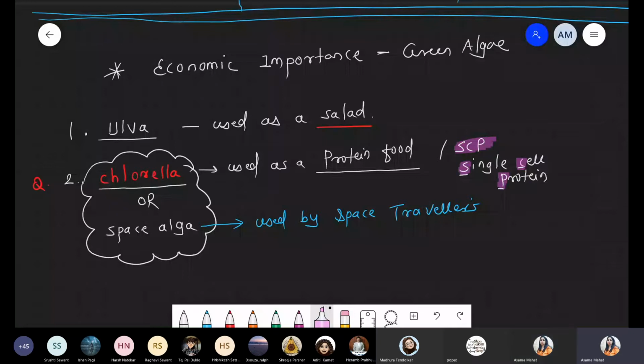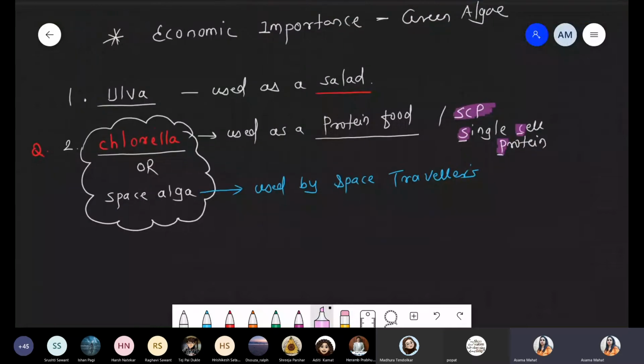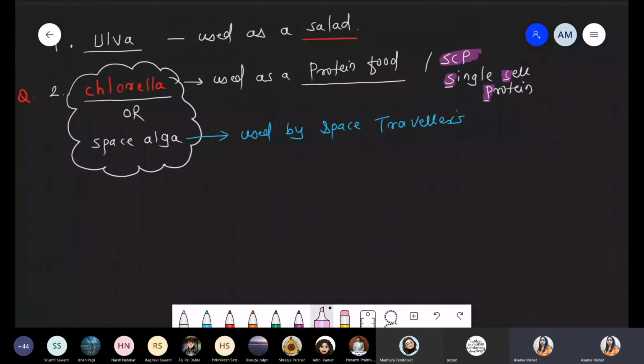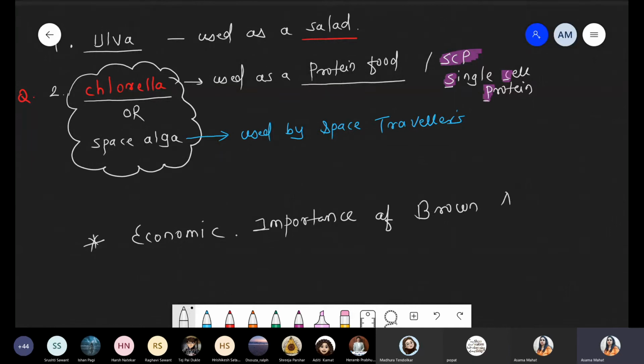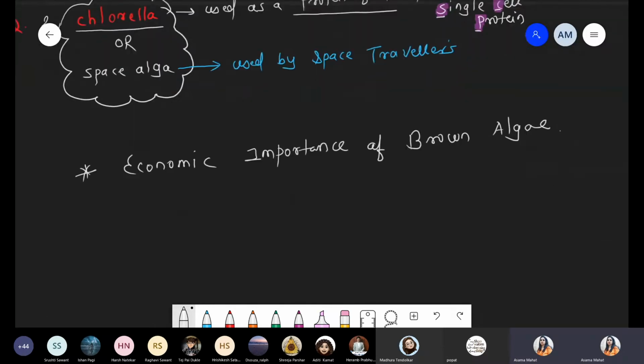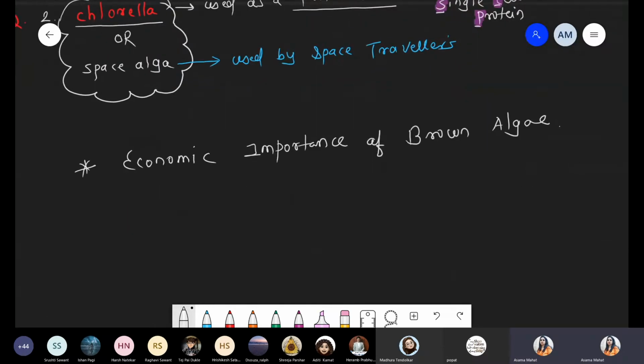Now, number two, economic importance of brown algae. First of all, we are taking it by sources with examples, because it is a very large category.